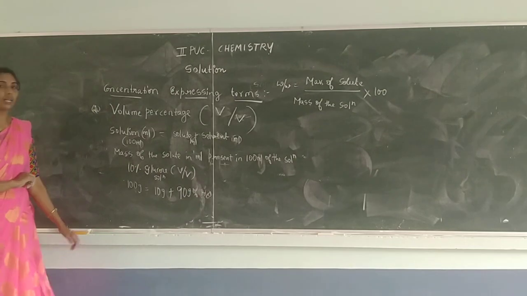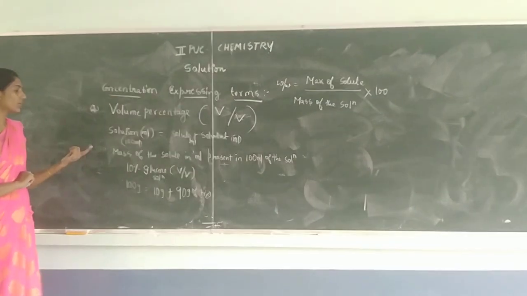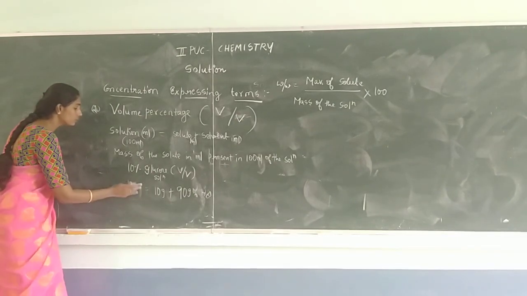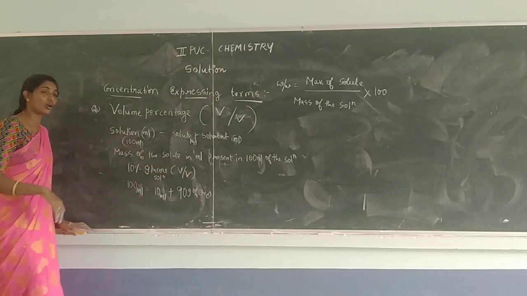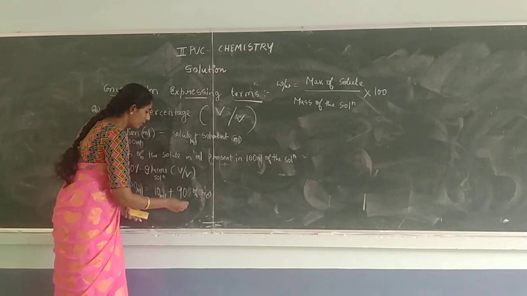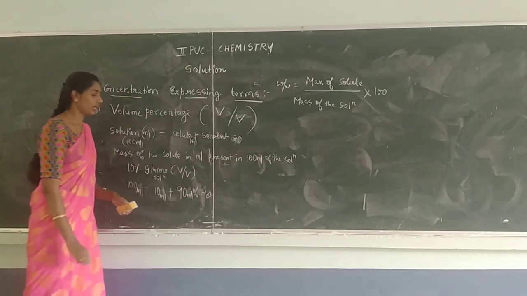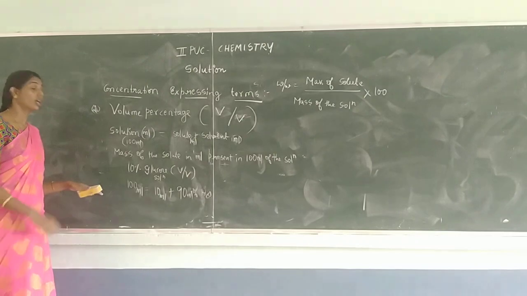We must prepare a 10% glucose solution. Now, in the lab, how should we prepare a 10% glucose solution? That is, 10 ml of the glucose is dissolved in 90 ml of water. 10 ml of the glucose is dissolved in 90 ml of water.